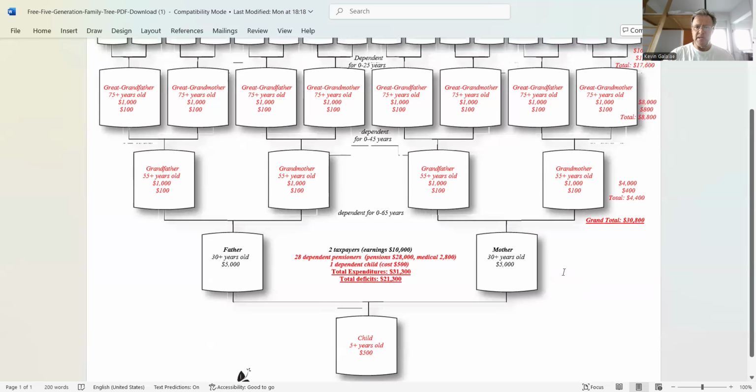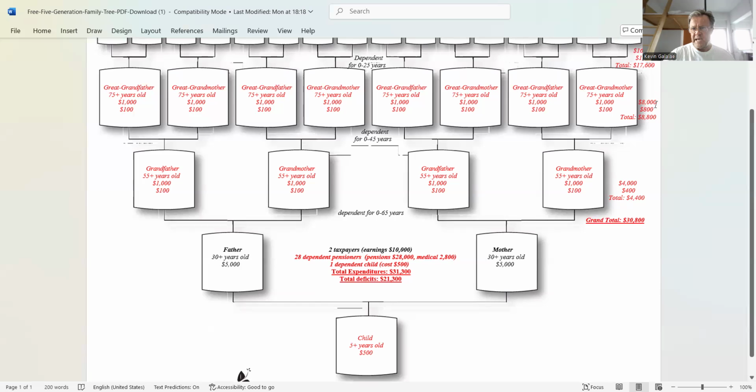But what happens if people start living much longer? Let's say 100 years, then you're adding another generation who needs to be supported in old age from anywhere from 0 to 45 years by these same taxpayers here. So those would be their grandparents, right? And the number doubles, right? So we have 4 parents and we have 8 grandparents. So the total cost of the grandparents would be $8,800.